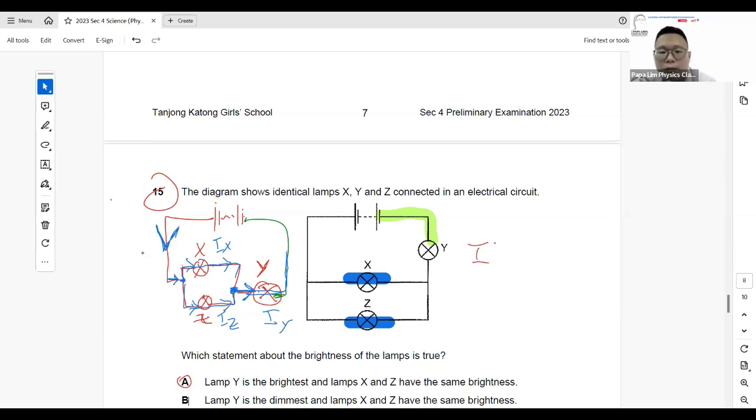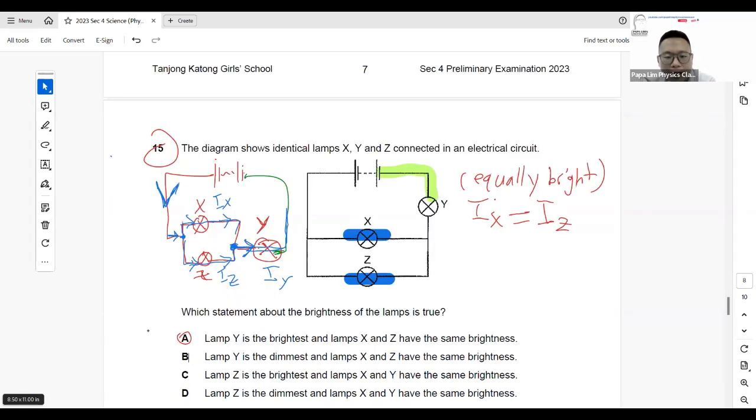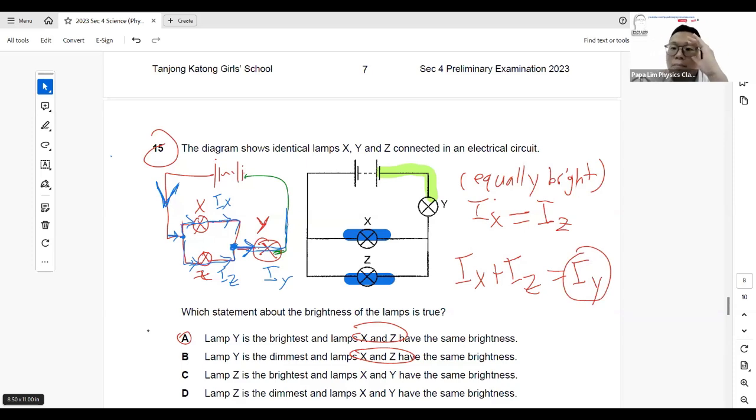So current X and current Z are the same, which means X and Z are equally bright, and our answer is either A or B. The other thing I'm looking at is that current X merges with current Z to give me current Y. So current X and Z must add up to give current Y, which means current Y is definitely larger than current X or Z. This current Y will be the biggest among all three currents, and being the biggest current, it means the light bulb Y will be the brightest. And this brings us to answer A.